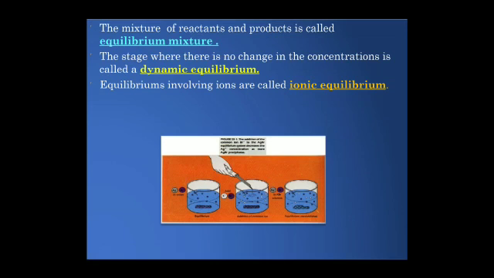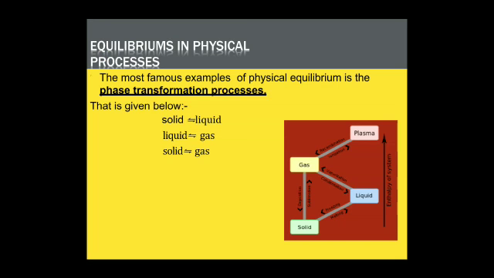The mixture of reactant and product is called the equilibrium mixture. The stage where there is no change in the concentration is called the dynamic equilibrium. Two types of equilibrium are there. One is the dynamic, second is the static. But in chemical reactions, we are using the dynamic equilibrium. Equilibrium involving ions is called ionic equilibrium. Equilibrium in physical process.